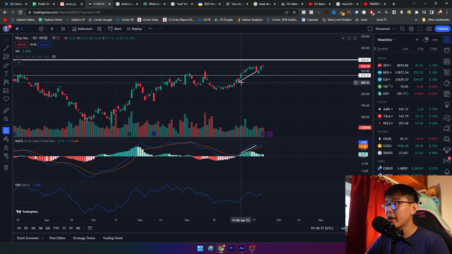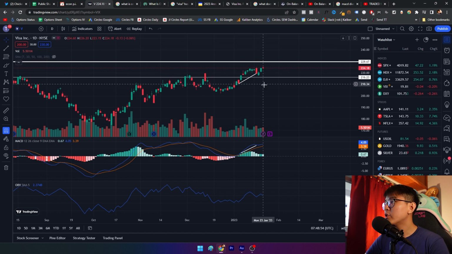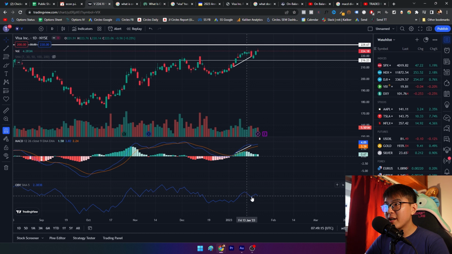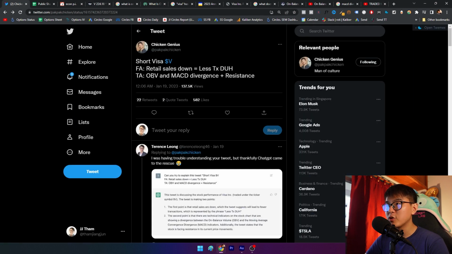So if you look at Visa in the past few weeks, the price has increased from about 204 to 224. If I see the OBV, I only saw it increase ever so slightly. OBV is calculated from volume, and I think volume is a pretty straightforward metric. It simply means how many transactions are happening in a single time period as selected. So in this case, you can see that on 10th January, there was almost 10.8 million activity on the Visa stock itself. Usually when you see a price increase, this will lead to OBV increasing, but then OBV only slightly increased, or if not, was stable. This might signal a weakness in the market. That is one of the reasons why he is shorting Visa as well.